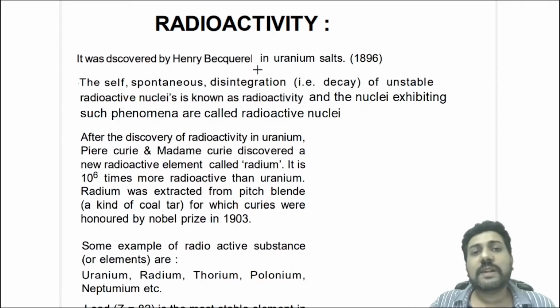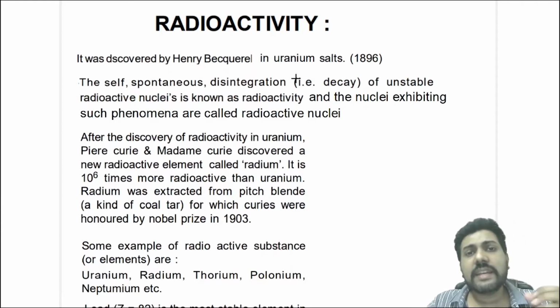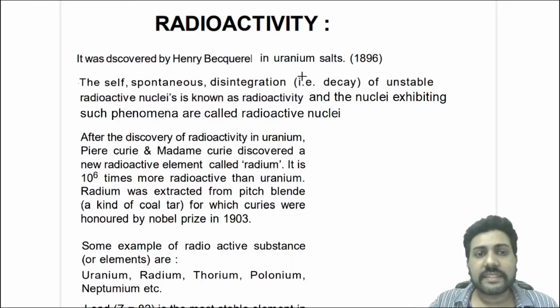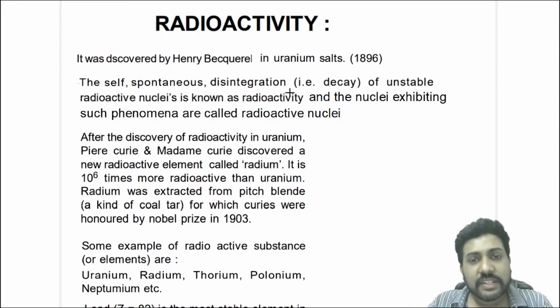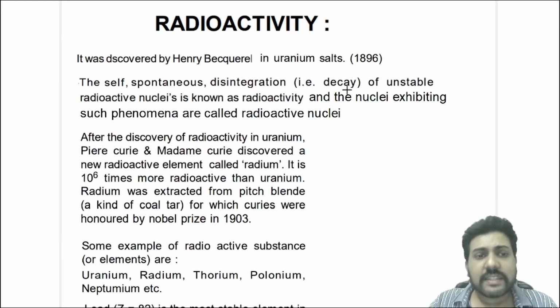Now, radioactivity was first discovered by Henri Becquerel in uranium salts back in 1896. The self-spontaneous disintegration or decay, the word disintegration means decay, of unstable radioactive nucleus is known as radioactivity. The nuclei exhibiting such phenomena are called radioactive nuclei. So those nuclei which are unstable and decay are called radioactive nuclei.